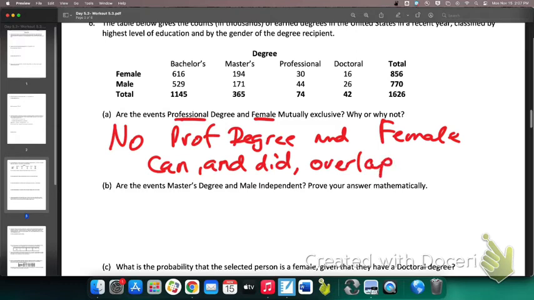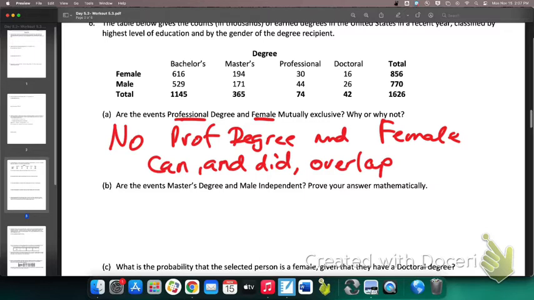Now, you want to know what is mutually exclusive here? Being a female and being a male. Those are mutually exclusive. I can't be both of those at the same time. You know what else is mutually exclusive? Because this is basically talking about highest level of degree. Having a bachelor's and having a professional degree. I can't be in both of those columns at the same time because I'm talking about the highest level, not both. So anytime you're trying to find mutually exclusive events in a table, any of the columns would be mutually exclusive, and any of the rows with each other are mutually exclusive because you're in one category, not multiple.